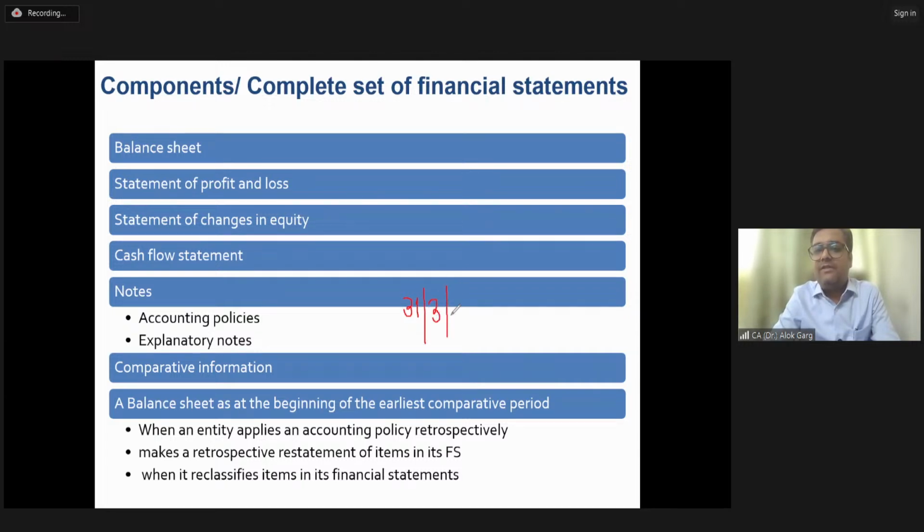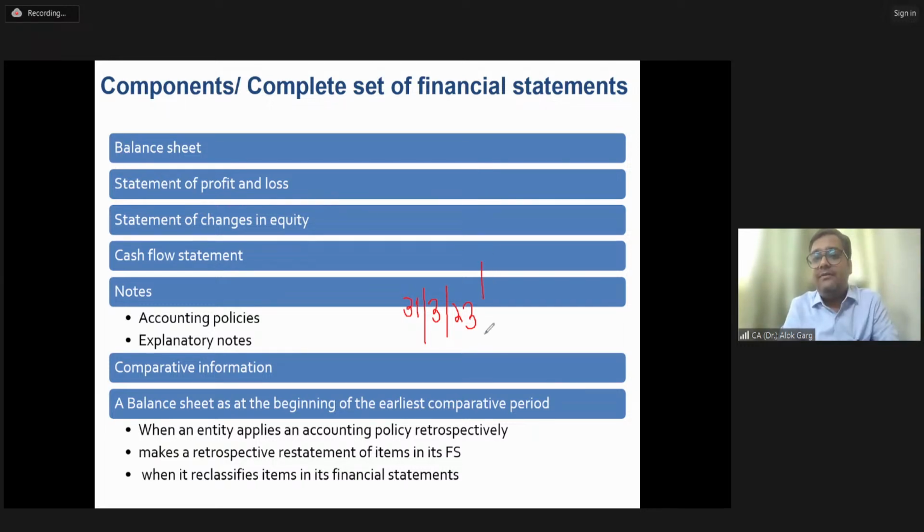Friends, what is the comparative year? The balance sheet date is 31st March 23, end of the financial year. But what is the comparative period? FY 21-22 is the comparative period for 22-23.